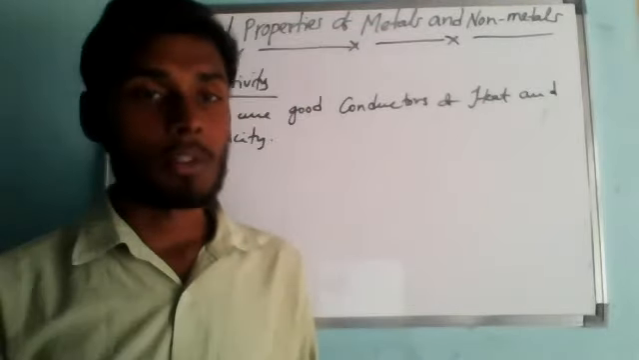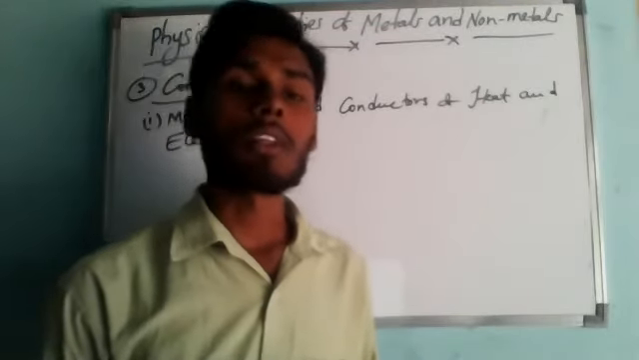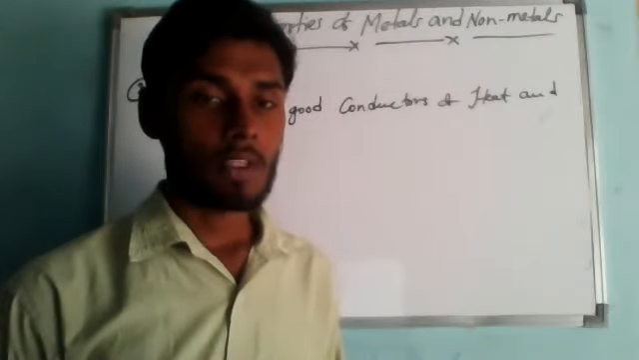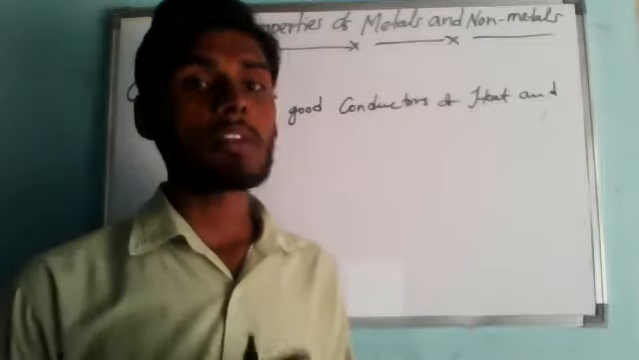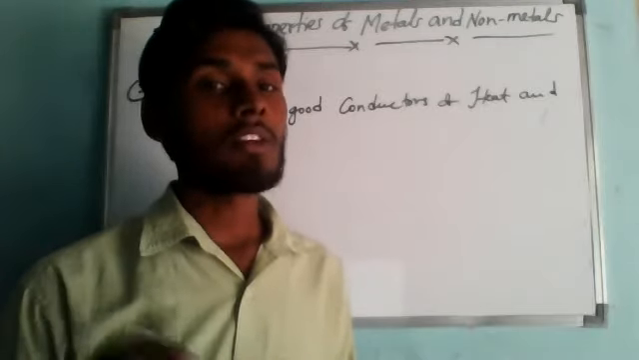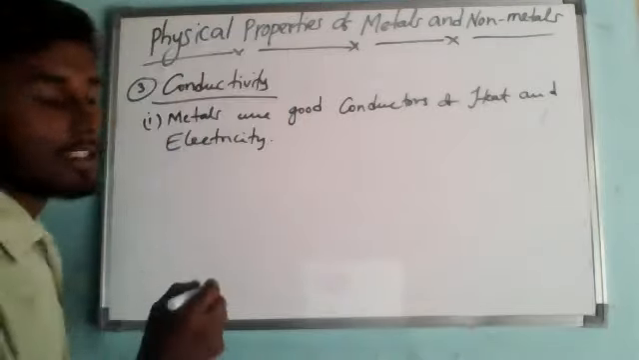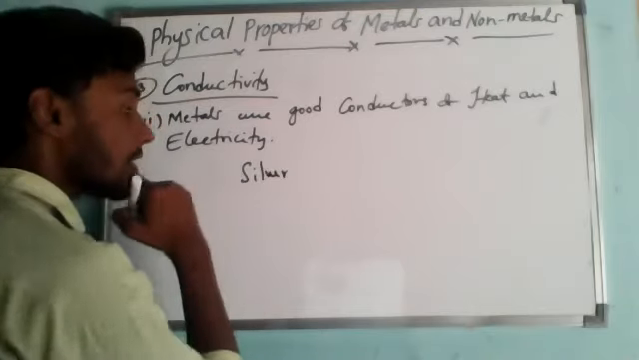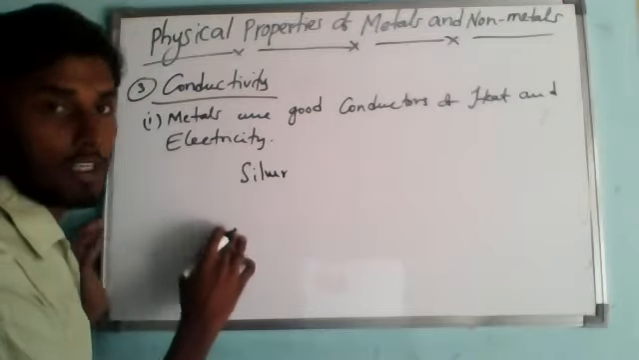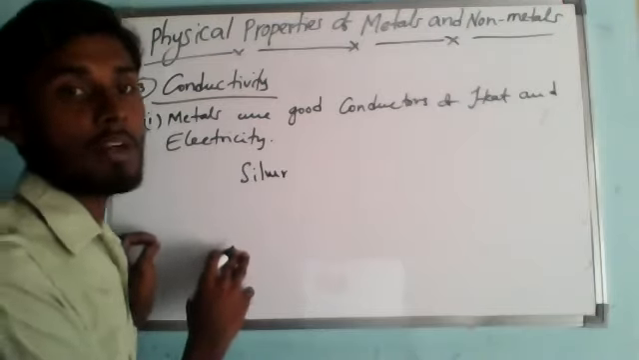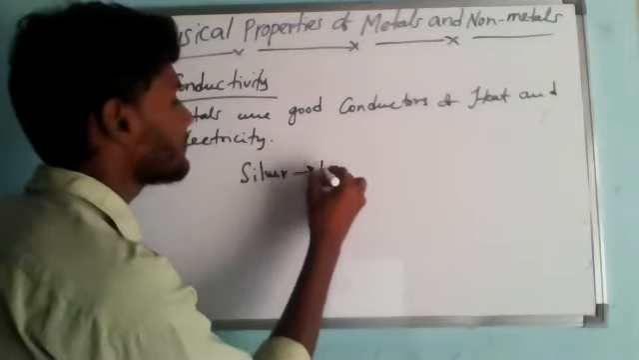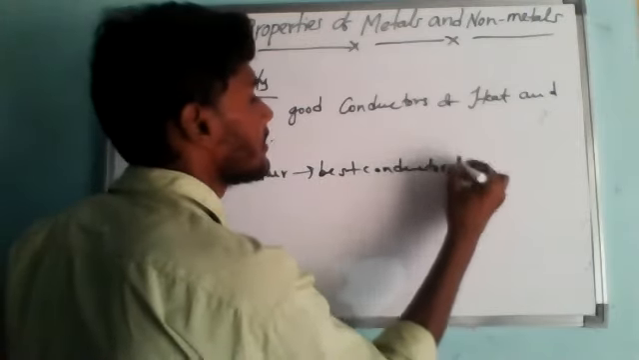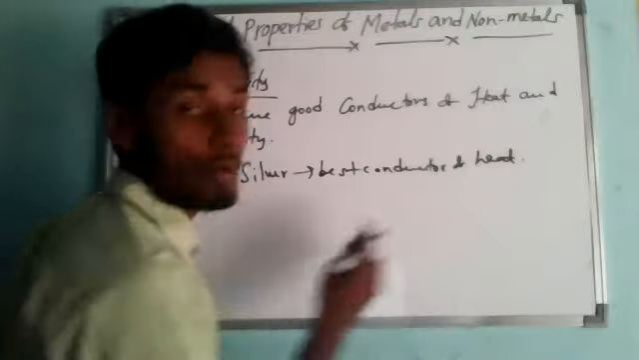Like if we take copper, silver, gold, aluminum and iron, these metals are good conductors of heat. Though all the metals are good conductors of heat, silver metal is the best conductor of heat out of all. This is the special case you have to remember. Even though all the metals are good conductors of heat, out of them the silver metal is the best conductor of heat. You have to remember this.